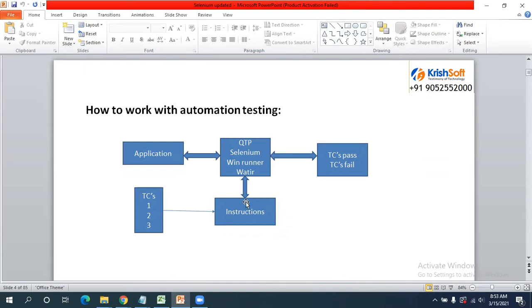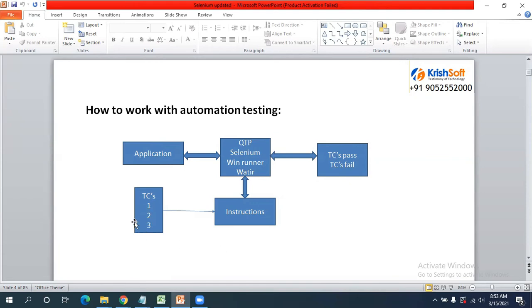We're going to develop the test scripts, and give those test scripts to your tool, whatever the tool is. The process is the same, but currently in this course we're going to learn Selenium. You will pass these instructions to Selenium, and Selenium will perform them on your application and give you the results: which test cases passed and how many failed. So this is the automation architecture, how it will happen.